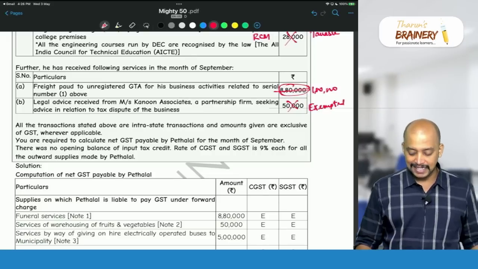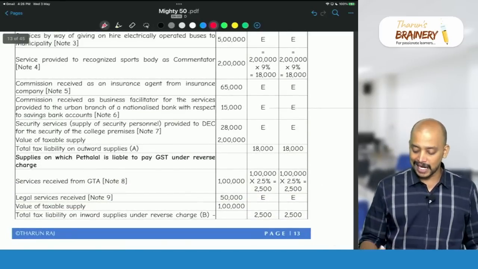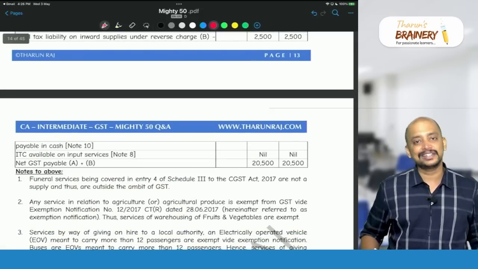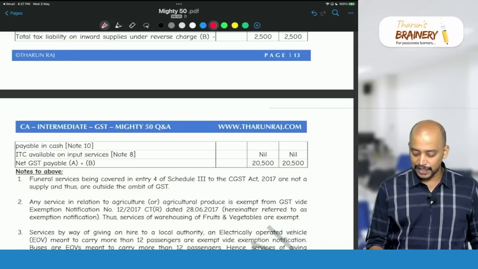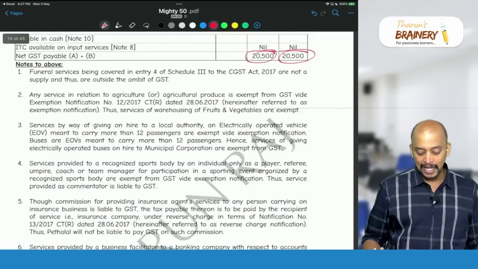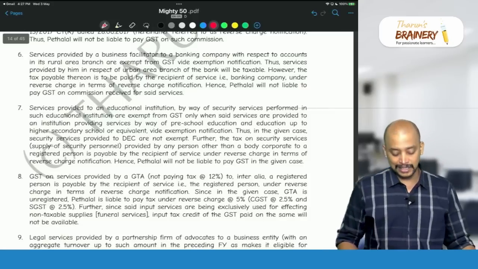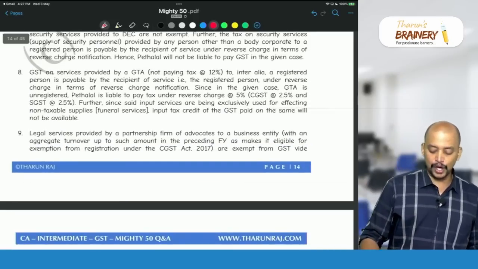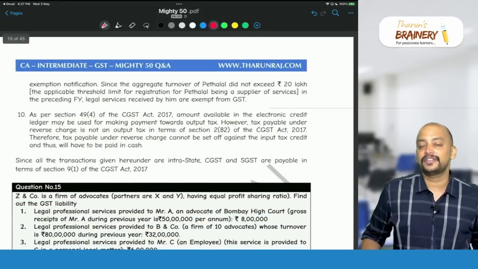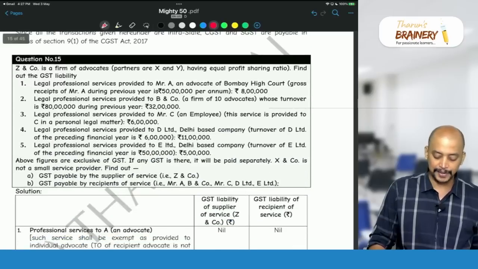So they have an RCM liability of 2,500 and 2,500, and an FCM liability of 18,000 and 18,000. Therefore 20,500 ITC is not available to them. So 20,500 and 20,500 will be taken as the total GST payable, and we need to write the notes properly. So please go through the notes. You read one so that you will know how the notes are to be written in the exam. Again, this is qualifying for an 8 marks question. If at all they give a question like this, they can ask for 8 marks.